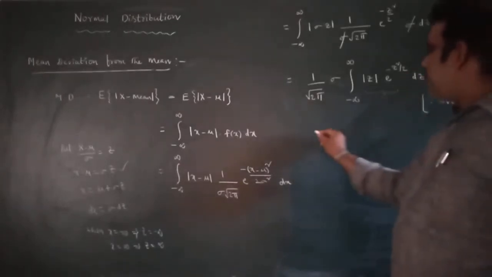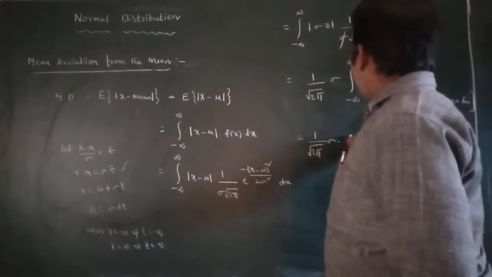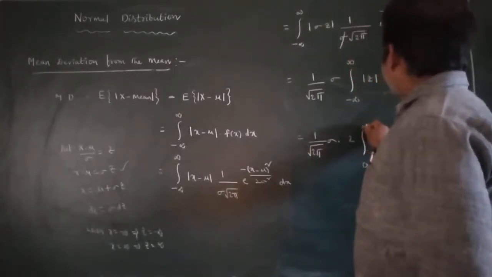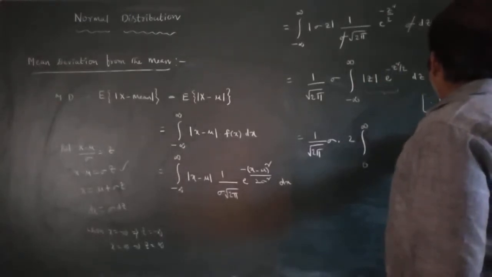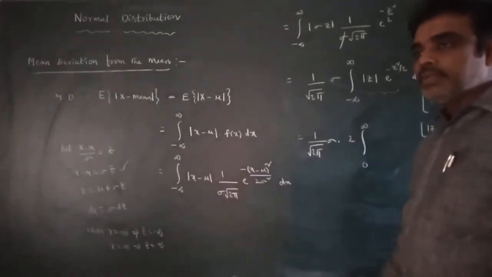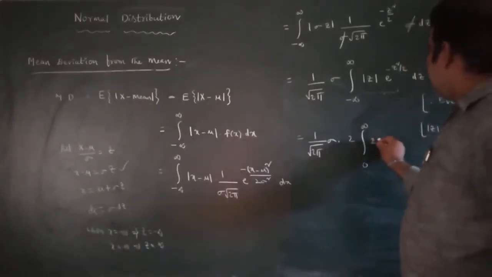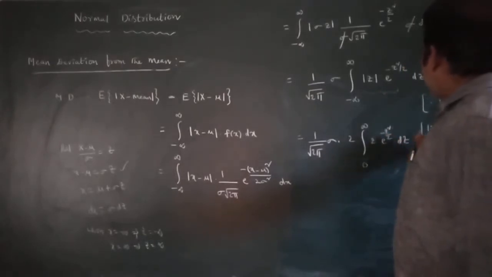So, when it is an even function, I can write it as 2 into integral 0 to infinity, and mod z is equal to z when z is between 0 and infinity. So, I can replace mod z by z, into e power minus z square by 2 into dz.